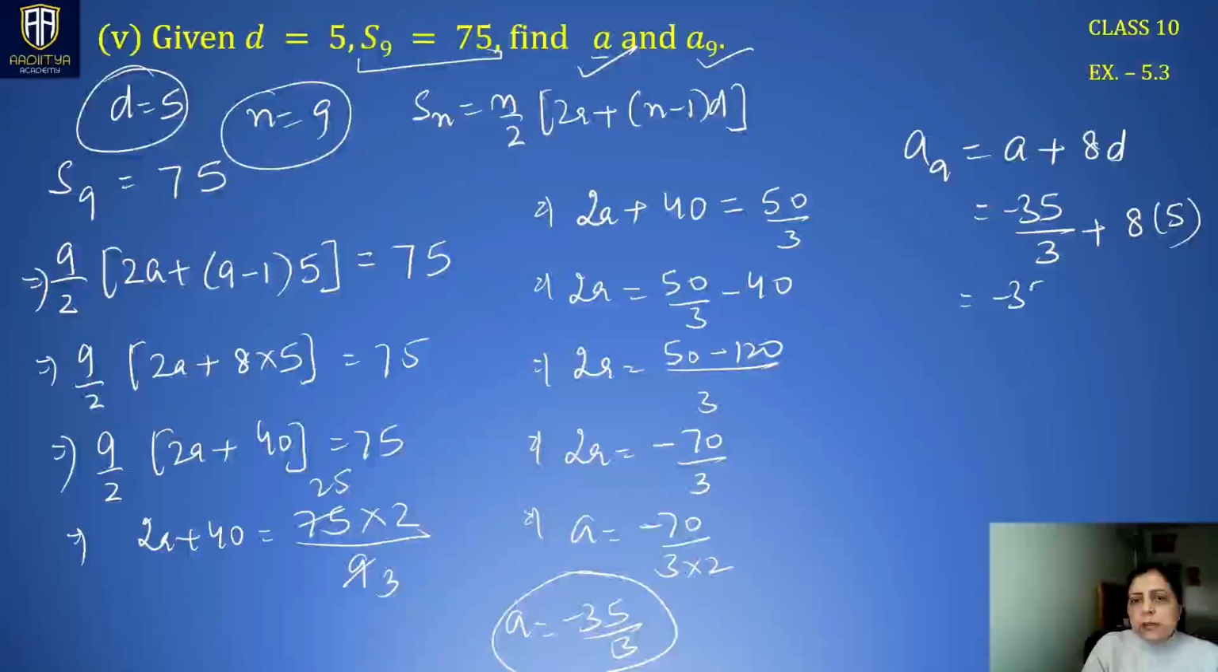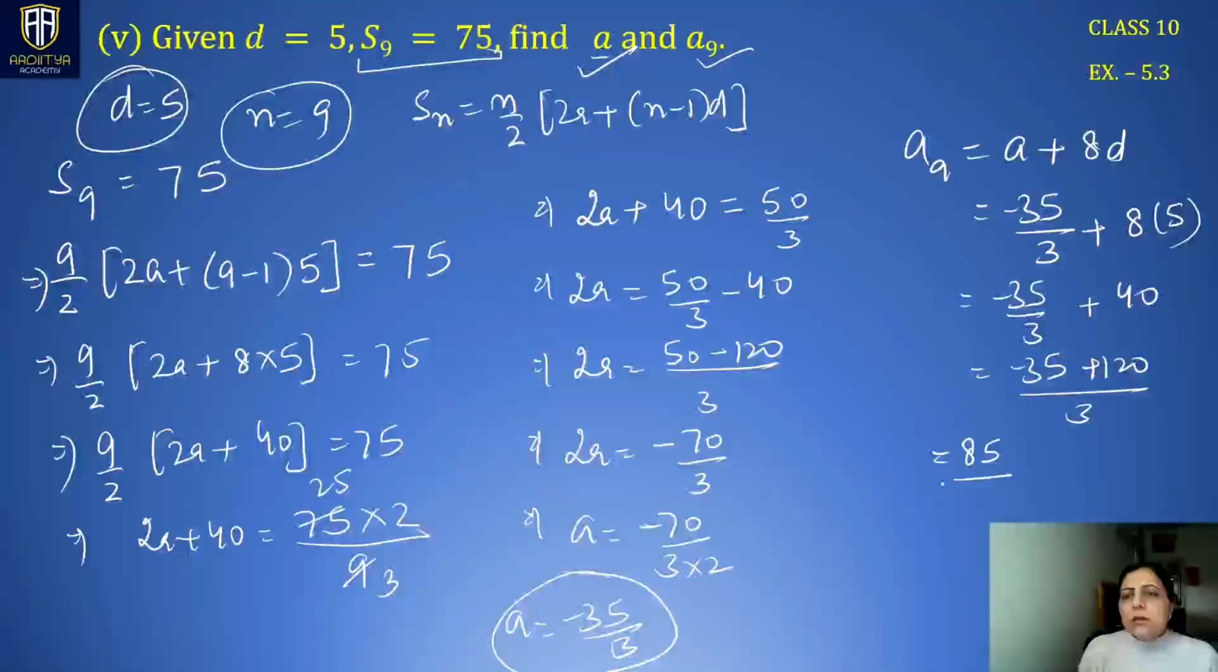We have minus 35 by 3 plus 8 5s are 40. So minus 35, take this LCM as 3, this becomes 120. 120 minus 35. 10 minus 5 is 5, 11 minus 3 is 8. 85 by 3. Right, so this is the value of a9. 85 by 3, and a, the first term, is minus 35 by 3.